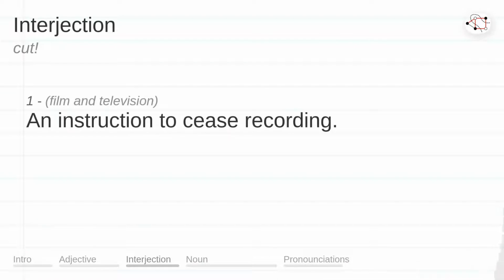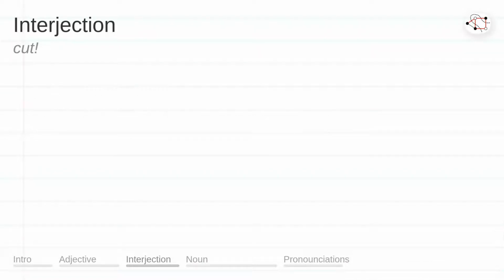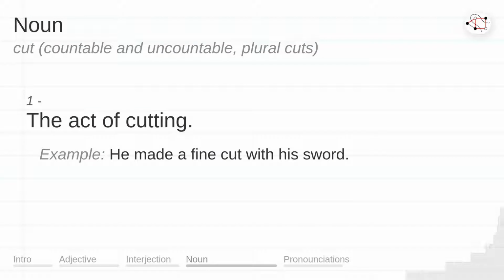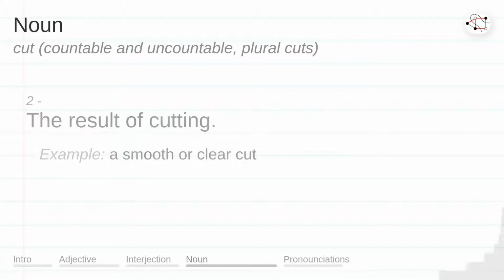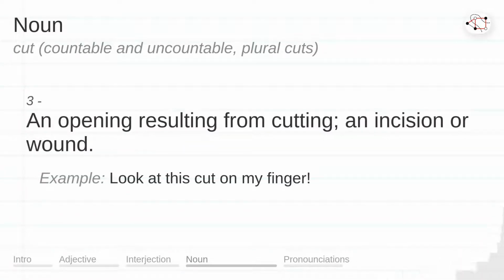Interjection. An instruction to cease recording. Noun. The act of cutting. Example. He made a fine cut with his sword. The result of cutting. Example. A smooth or clear cut. An opening resulting from cutting, an incision or wound. Example. Look at this cut on my finger.